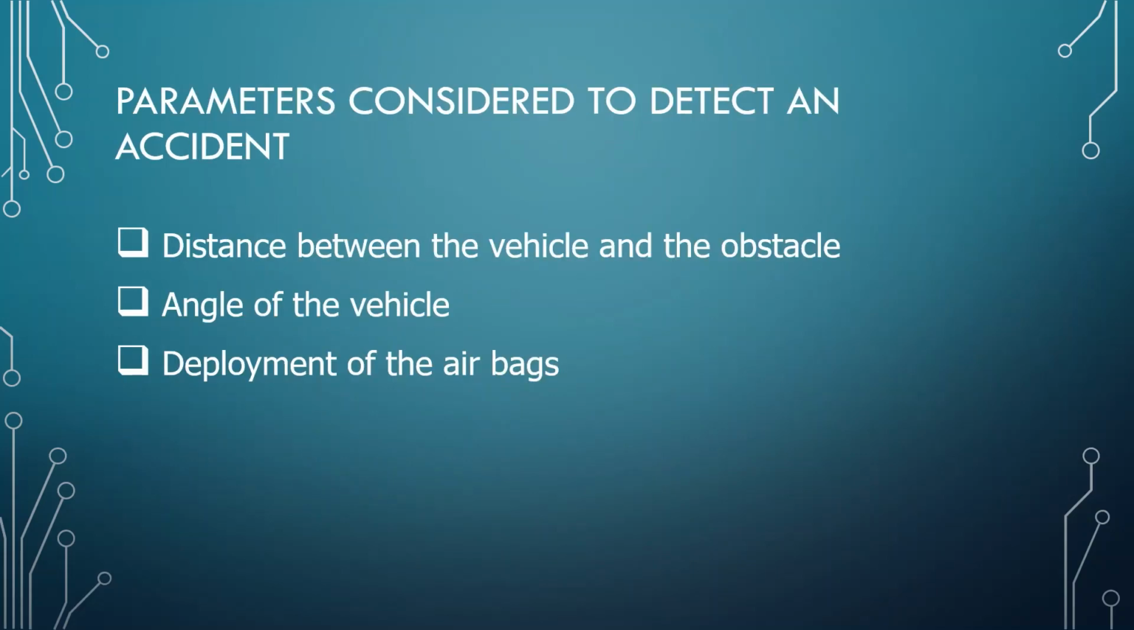In order to detect the accidents as accurately as possible and to reduce the number of false positives, we have used 3 parameters in this implementation. The parameters are the distance between the vehicle and the obstacle, the angle of the vehicle, and the deployment of the airbags. The distance between the vehicle and the obstacle is sensed by the proximity sensors. When an obstacle is within the field of the proximity sensor, it will be detected. Angle of the vehicle is detected by the gyroscope and the airbag deployment is detected by the limit switch, which we have placed in the vehicle's dashboard.